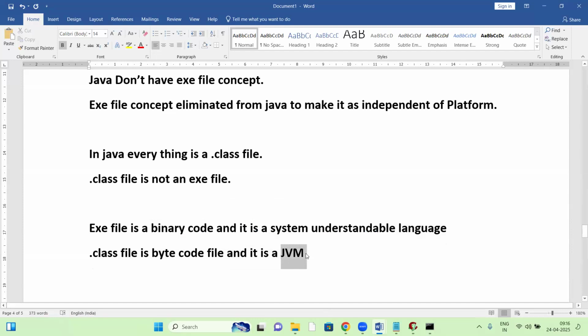About the JVM, next session I'll explain. Once Java programming has started, I'll explain about the Java Virtual Machine and how the JVM works. I will take a separate session on the JVM.